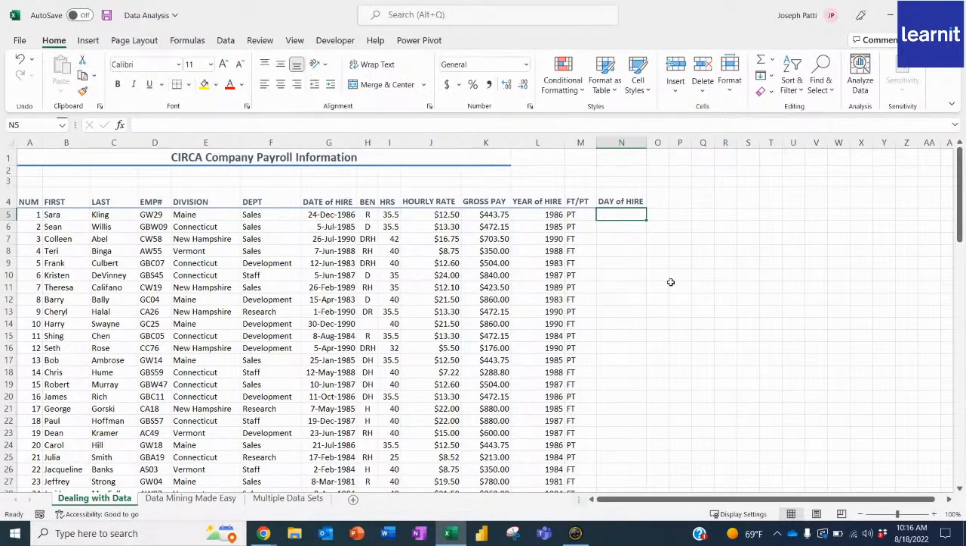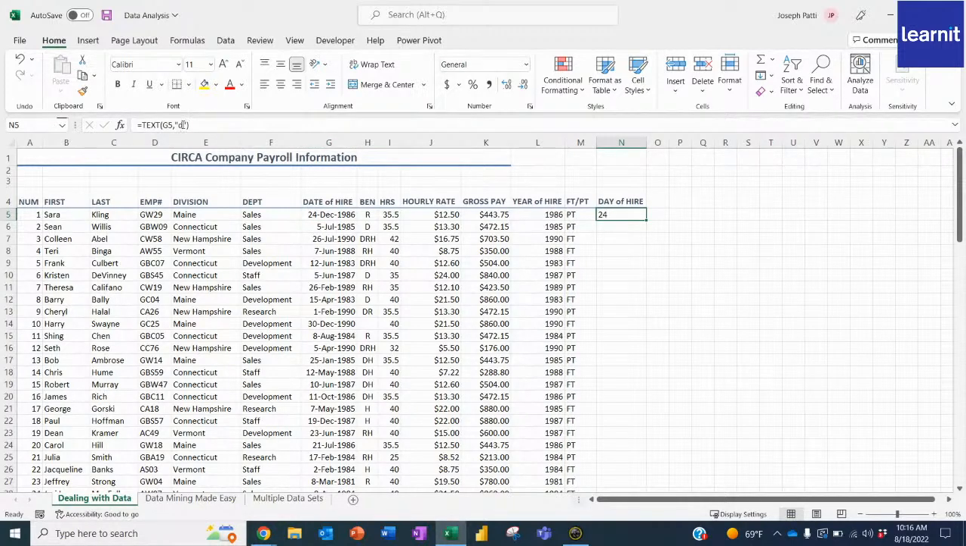So what we're going to do is text equals TEXT, select the value, which is the date of hire, put our comma, and it's going to ask us what we want. Now, you do have to put it in quotes still. So if I put in 1D, watch what happens. It gives me 24 because it's pulling the 24 from the date.